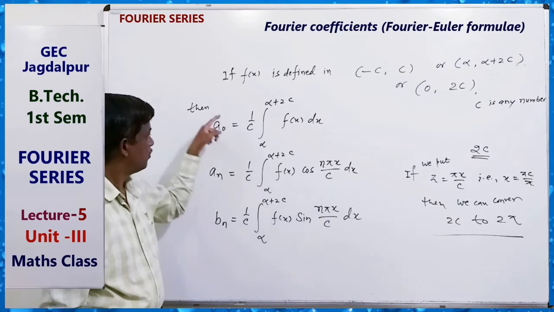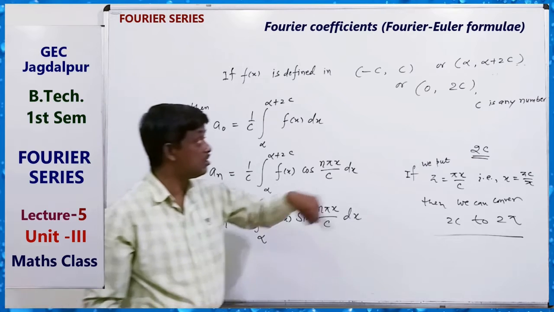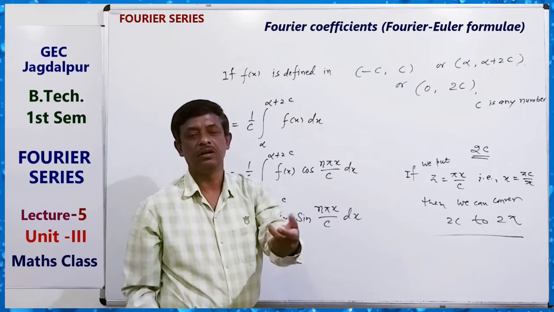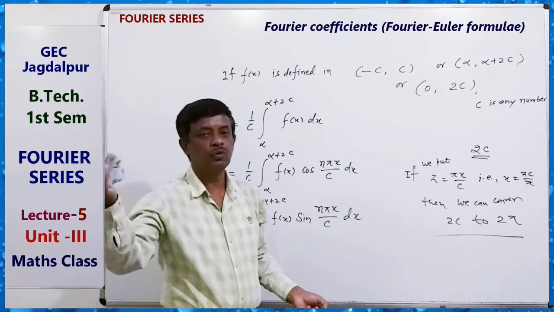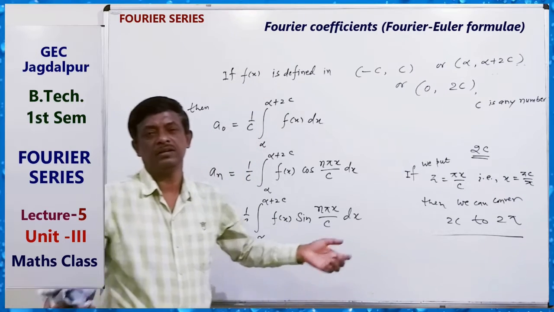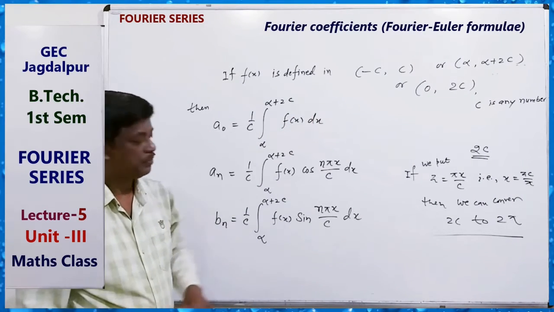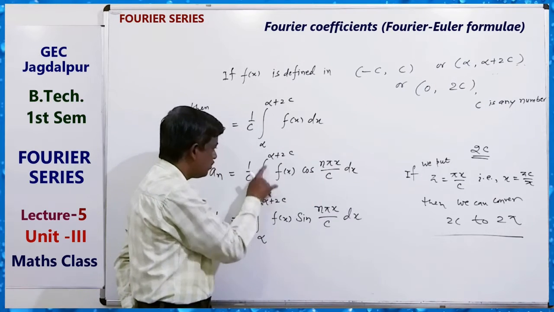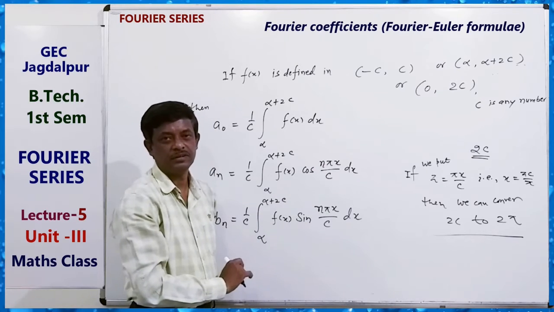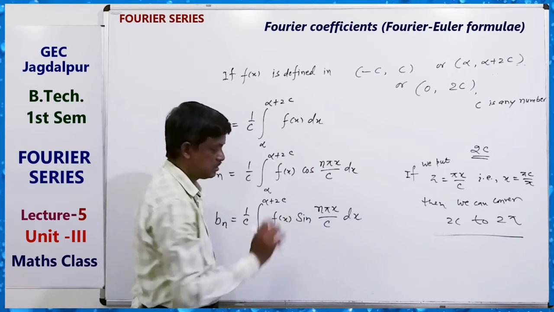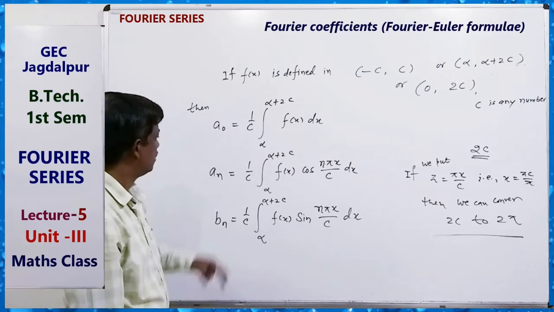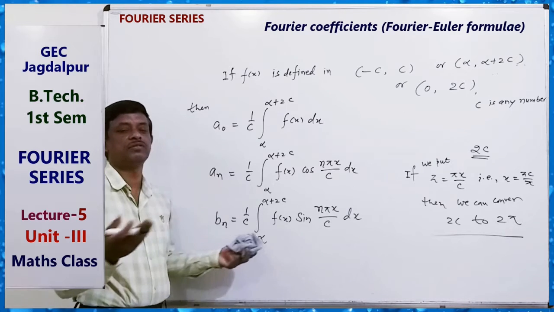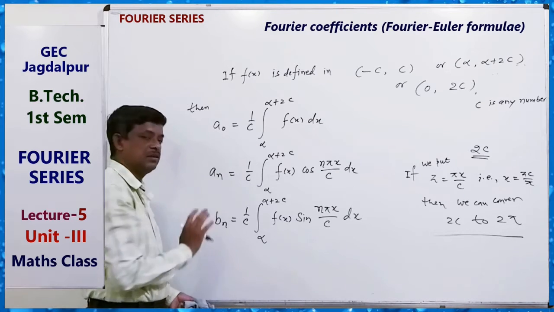For finding your coefficients, we will use this formula for general interval, that is minus 3 to 3, or 0 to 2, 0 to 4, 0 to 6, 0 to 5, etc. Okay, so this will be the formula. Main thing is this, n pi x by c. Here 1 by c, alpha to alpha plus 2c, n pi x by c. Just do it, and after finding the value, just put it in the series. So the main thing for finding Fourier series is finding the values of a0, an, bn.